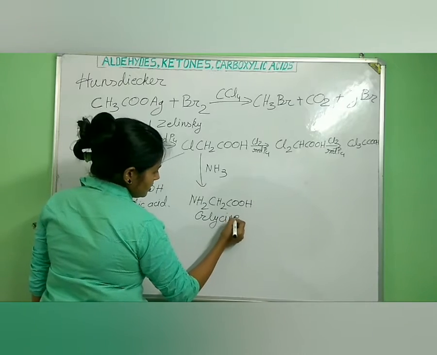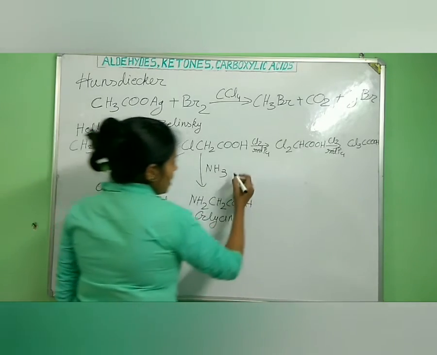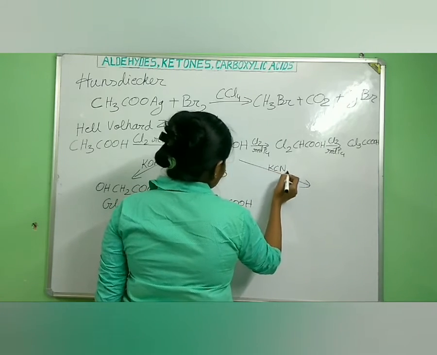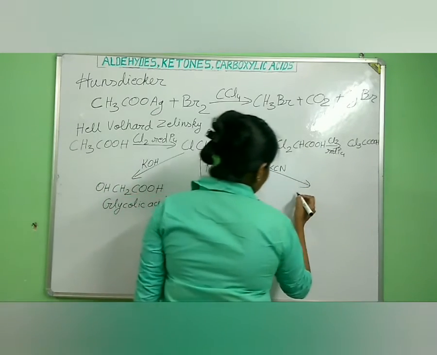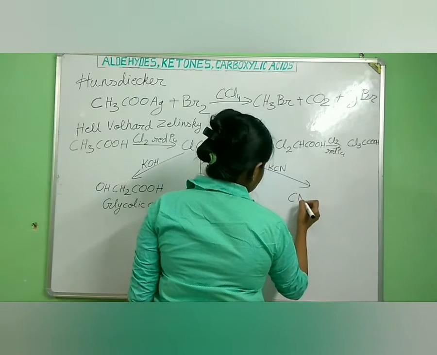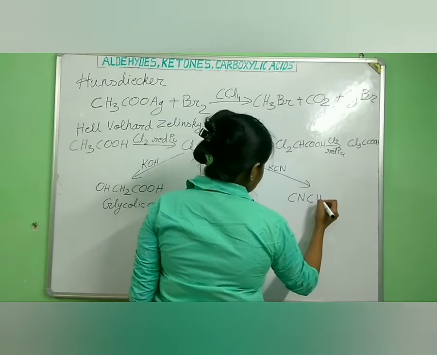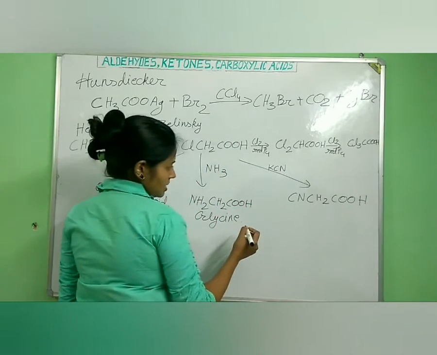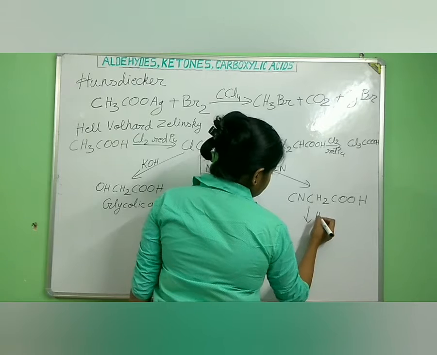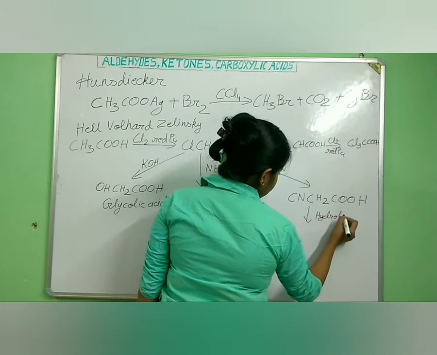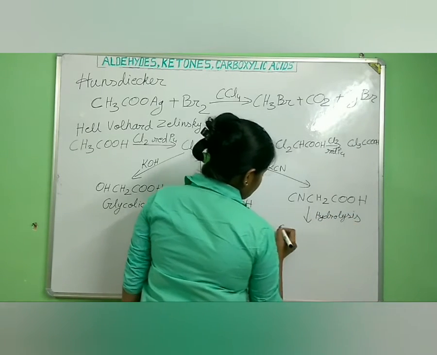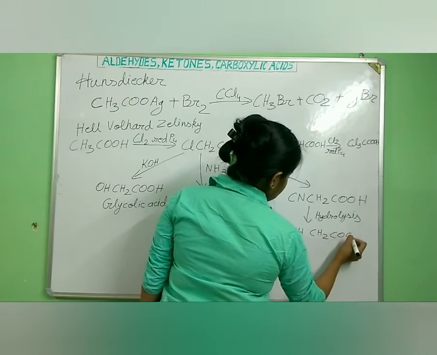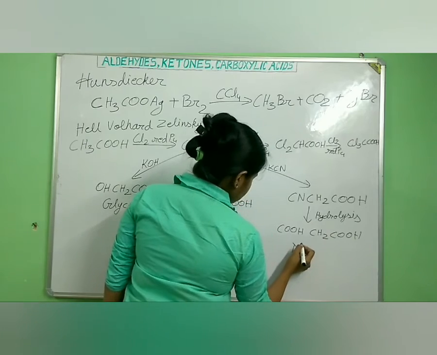So you can see we are getting many kinds of products. When it is reacted with KCN, Cl is replaced by CN, and we get cyanoacetic acid, NCCH2COOH. When this cyanoacetic acid is hydrolyzed, we get COOHCH2COOH. This is our malonic acid. Understood?